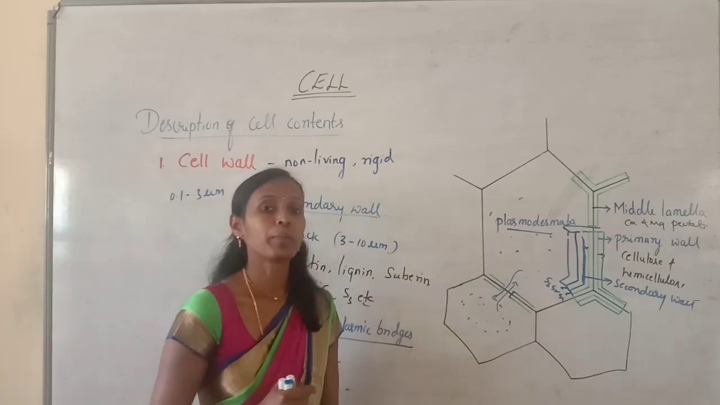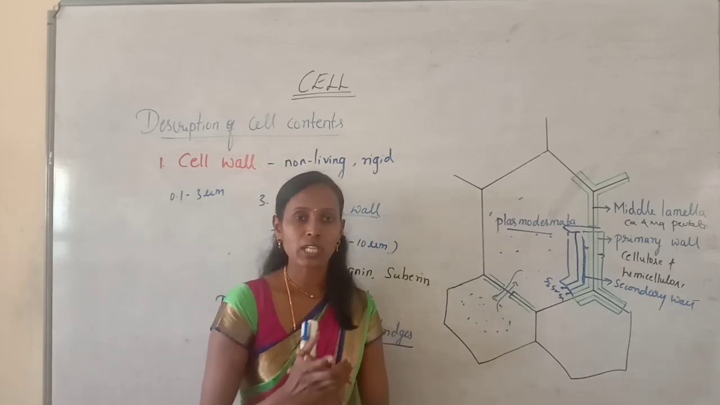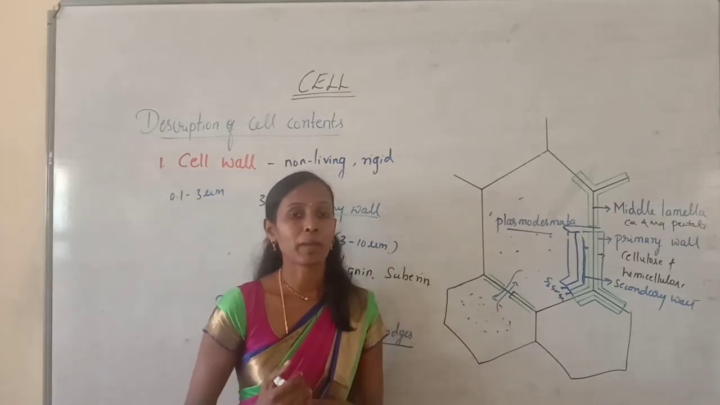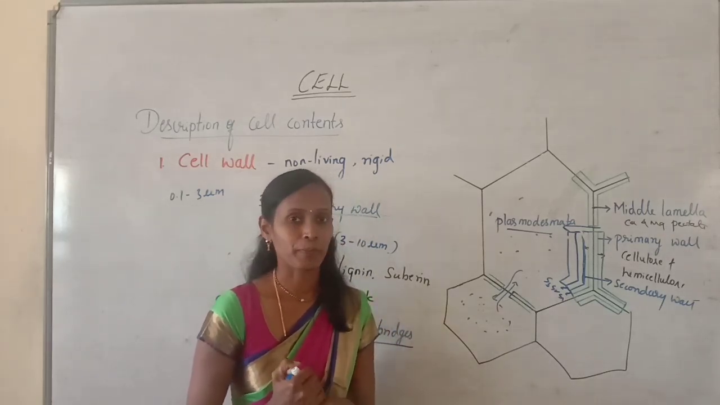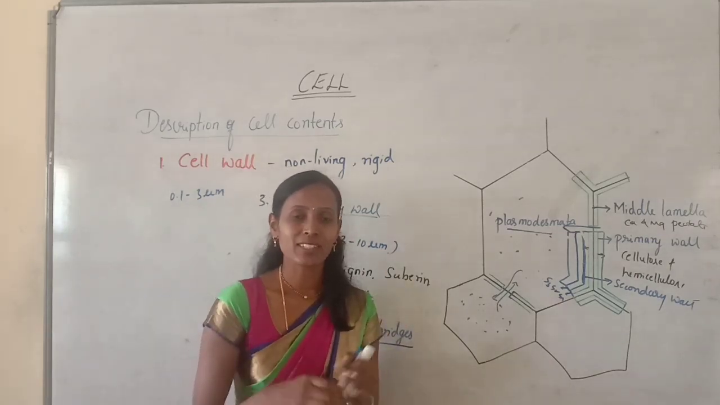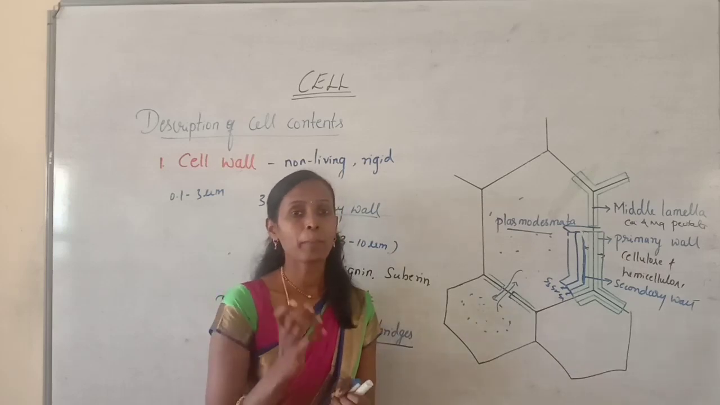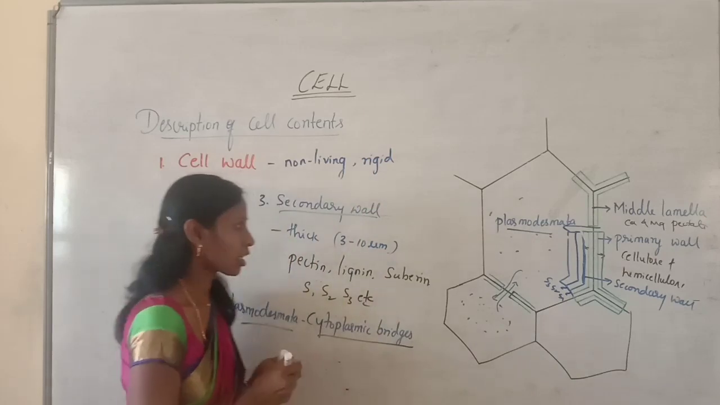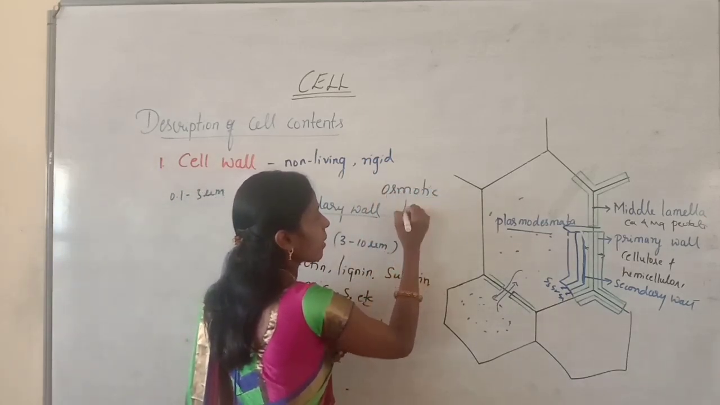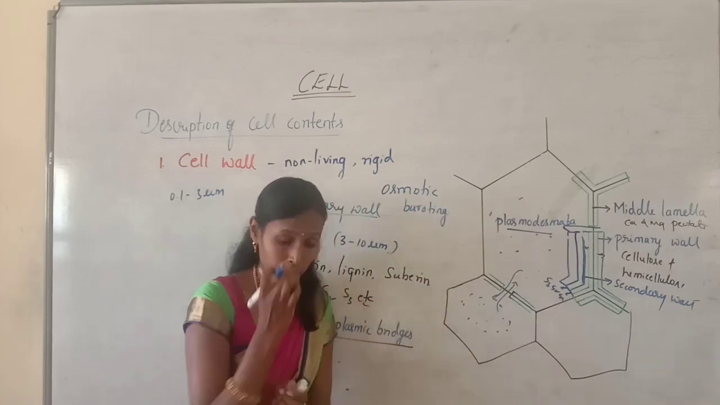And cell wall provides mechanical support to the cell. As cell walls are accumulated with pectin, lignin, suberin, etc., they provide mechanical support to the cell. And cell wall provides rigidity. Why are the cells rigid in nature? Because of the presence of cell wall, and they prevent osmotic bursting of the cell. Osmotic bursting. So what is this osmotic bursting?